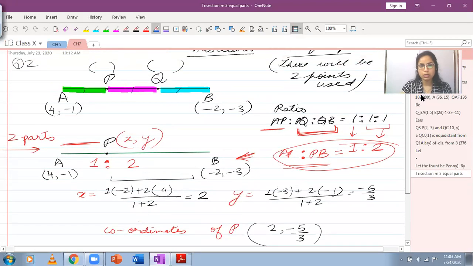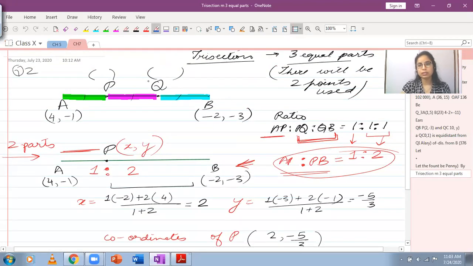I had shown you, like, if there is a line segment AB and there are 2 points which are trisecting the line segment AB, then the ratio of these 3 parts will be 1:1:1. But as such, for 3 parts, we cannot apply the section formula. So what we do is,